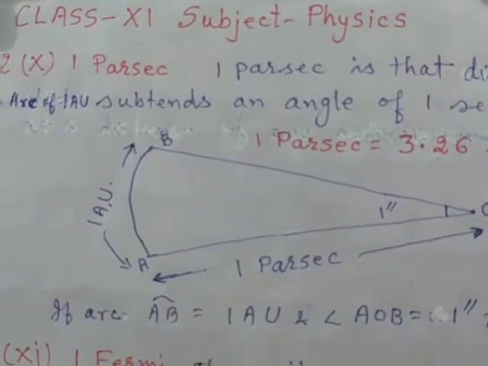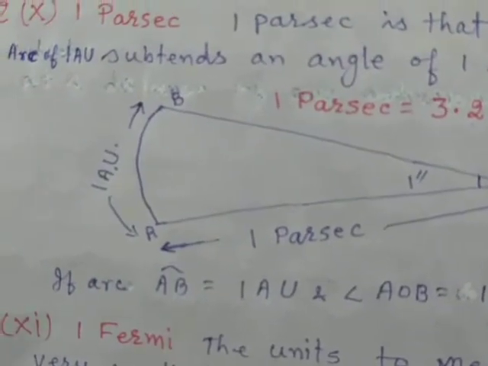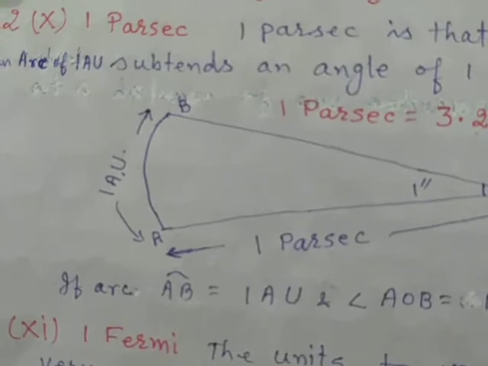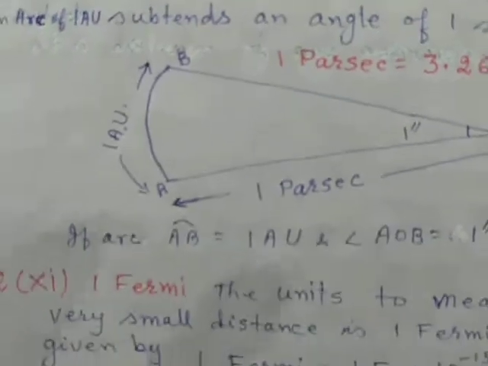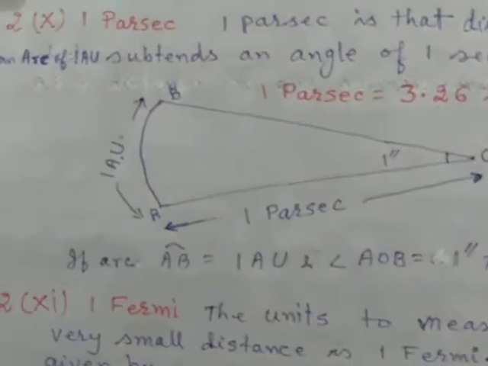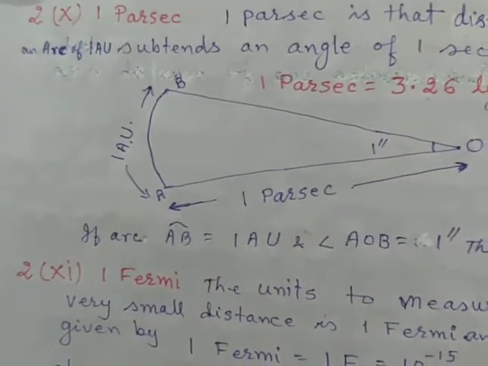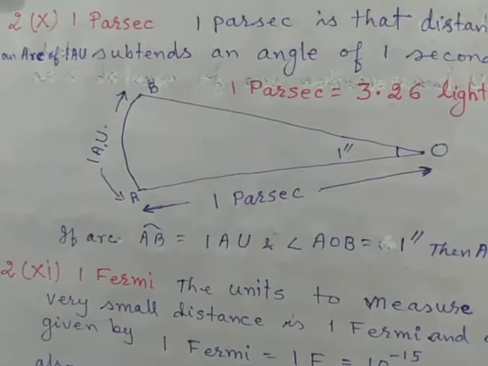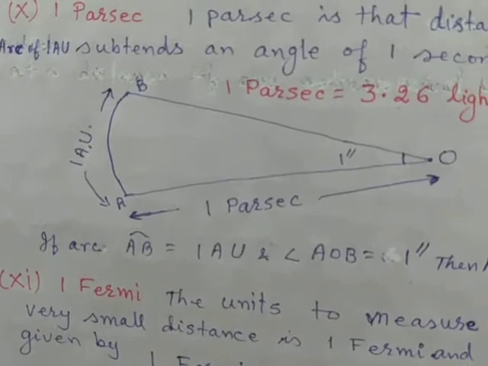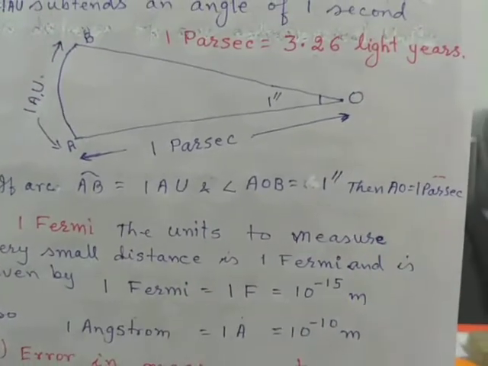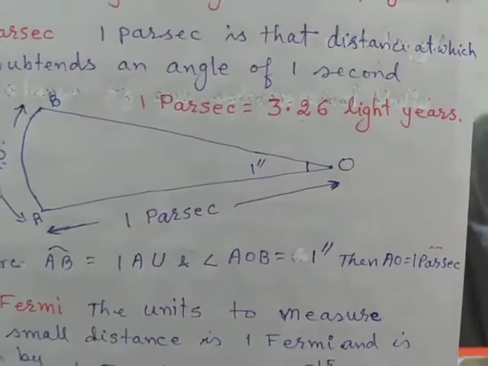of 1 second. So in this case, if you see, we are taking arc length AB equal to 1 astronomical unit. You must remember that 1 astronomical unit is the average distance of Earth from Sun, and that arc subtends an angle of 1 second at a point O. Then the distance of point O from the arc is 1 parsec. It is found that 1 parsec is equal to 3.26 light years.